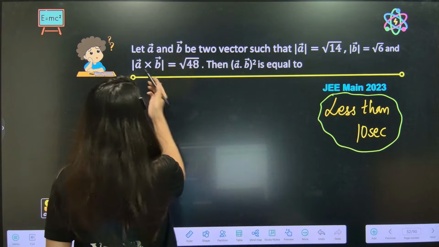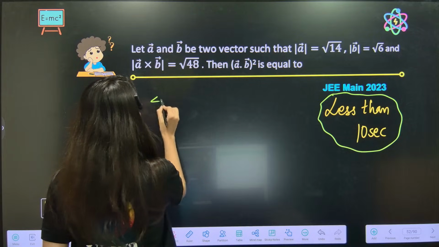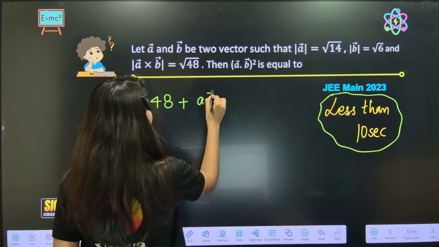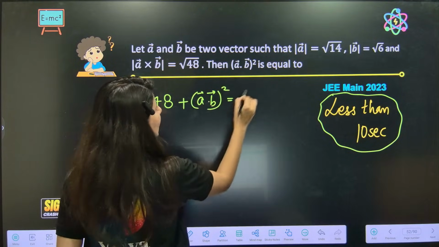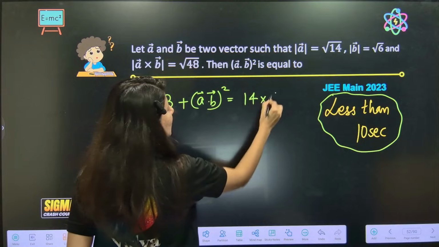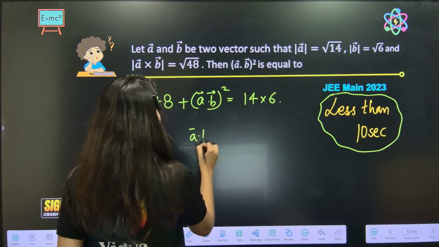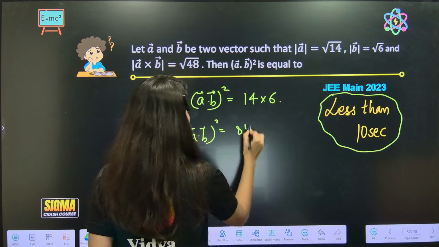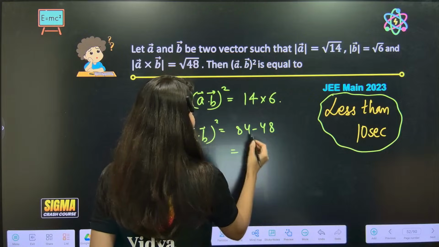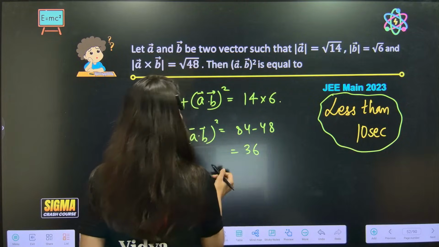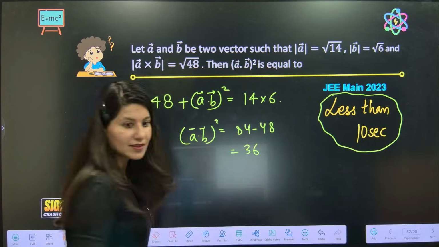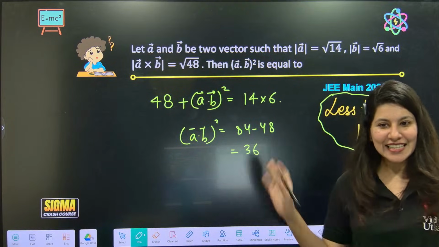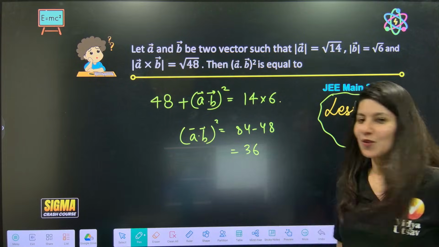So I know A cross B whole square is 48 directly, plus A dot B whole square. So I need to calculate, ma'am, is equal to A square B square. So A dot B whole square, everybody, will be what? 84 minus 48. So it is going to be 36. A dot B whole square is 36. Rajkumar, please don't make calculation mistakes in such less than 10-second questions also.